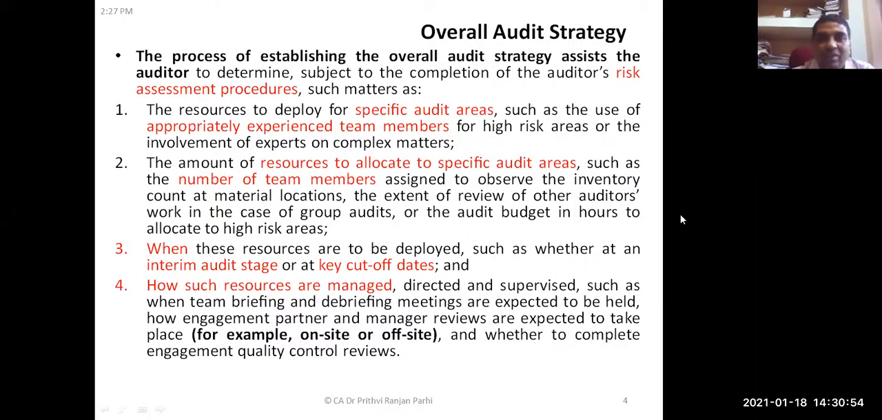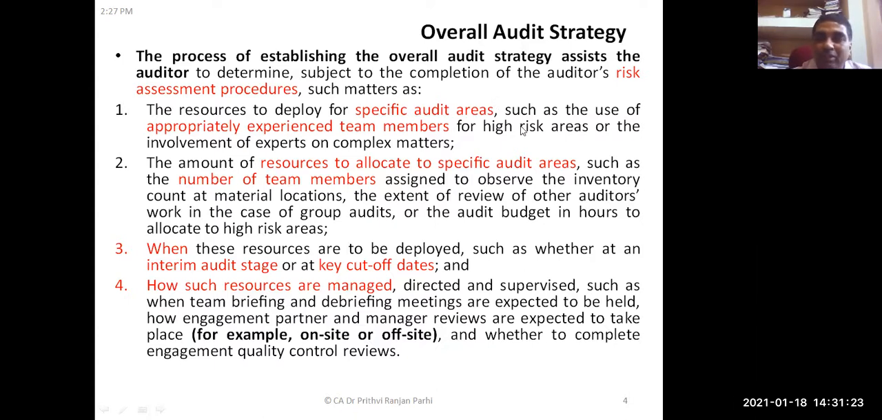So now you see how this audit strategy will be developed. How will we establish an audit strategy? The auditor needs to first complete his risk assessment procedures, and then the auditor decides, or concludes, takes a decision on the resources to deploy for specific audit areas.